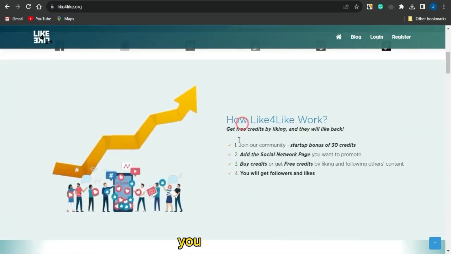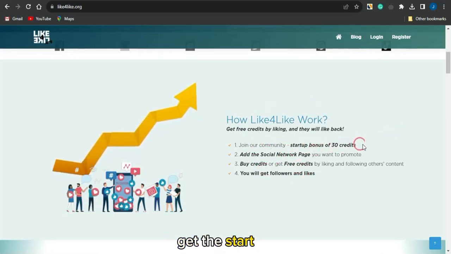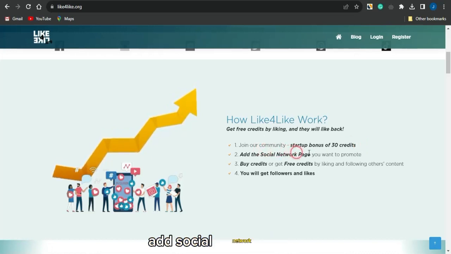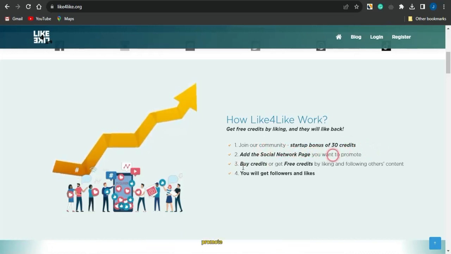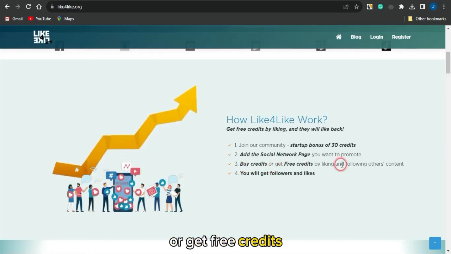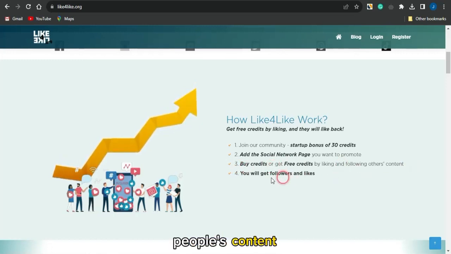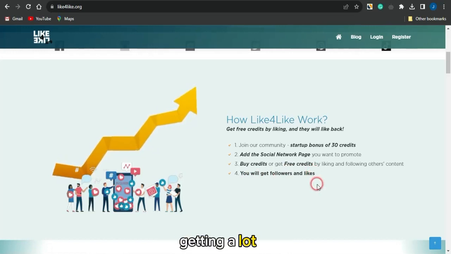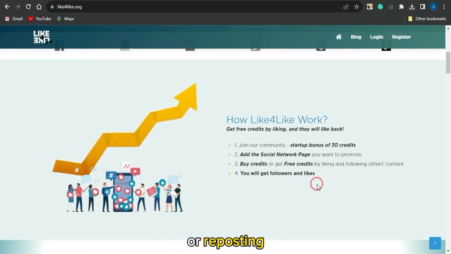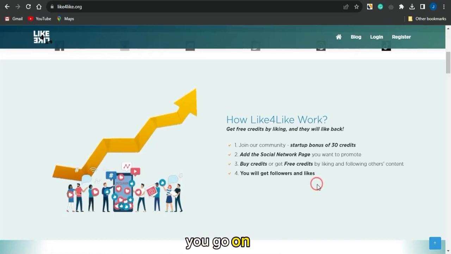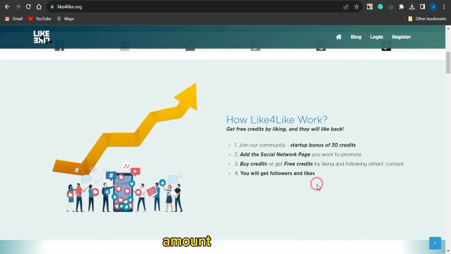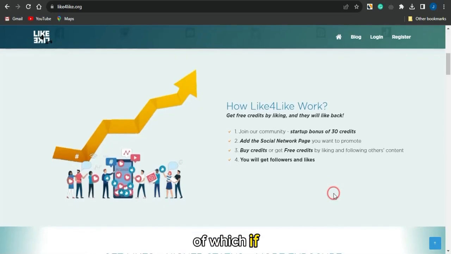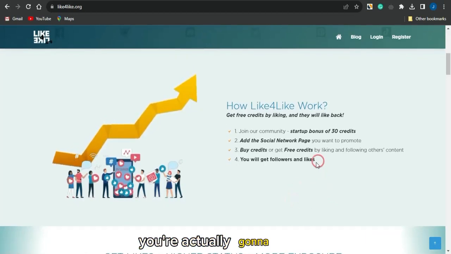Right here, you just want to follow these simple steps: join the community, get a startup bonus of 30 credits, add your social network page, and promote and buy credits, or get free credits by liking and following other people's content, and you will get followers and likes also. If you're getting a lot of engagement on that post, like retweets if you're using Twitter, or reposting, it helps you get your article to a lot larger audience, of which if people click on the link, you're going to make some cool cash.